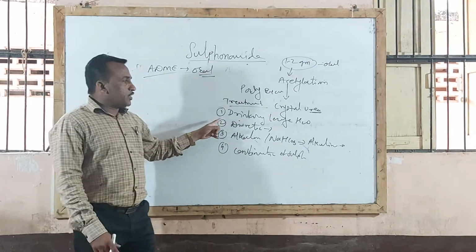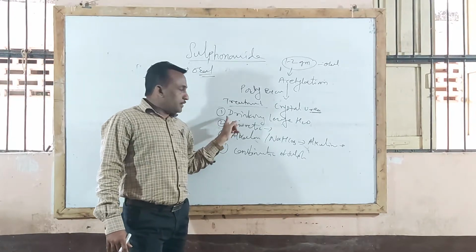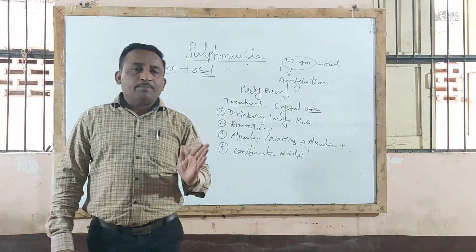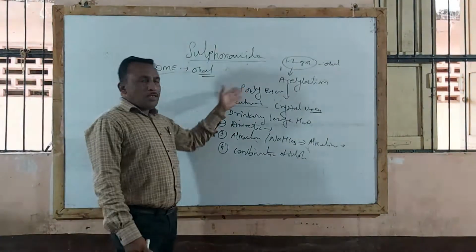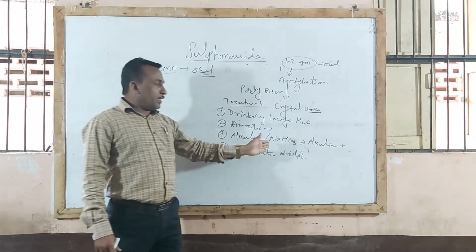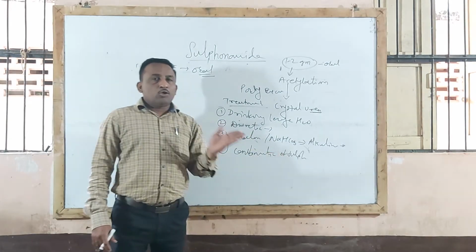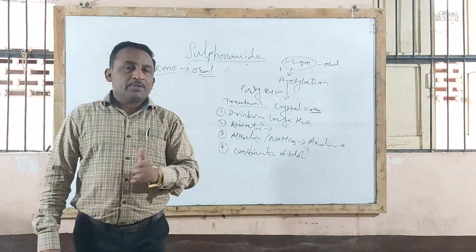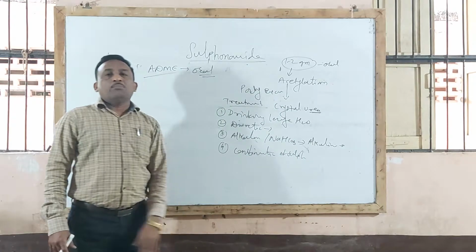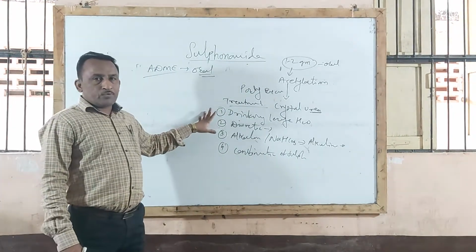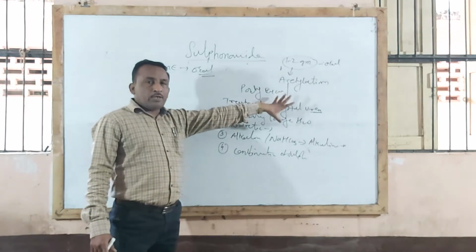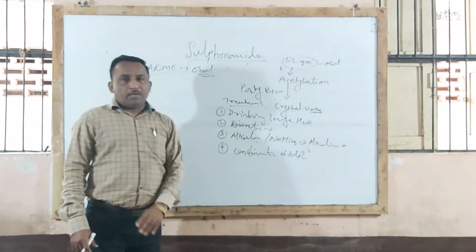First treatment, that is drinking a large amount of water. That advice is given to the patient. Then diuretic therapy is given in order to facilitate excretion of the acetylated product of sulfonamide. Third treatment, alkalinization treatment or sodium bicarbonate treatment is given to the patient in order to change urine pH to alkaline, which favors excretion of the acetylated product. And the last treatment, that is combination therapy given to the patient. So this is regarding ADME, the important one, that is how crystalluria formation occurs and what is the treatment.